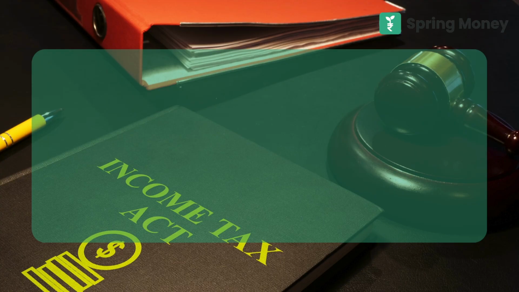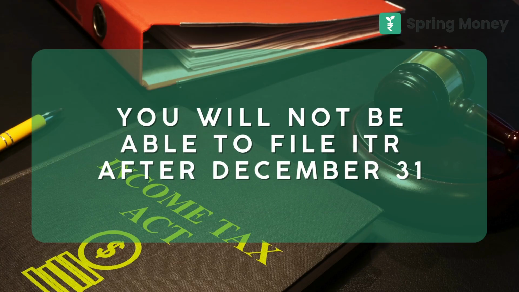If you are an individual to whom audit is not applicable, then the last date to file your income tax return is 31st July for the year ended on 31st March. After that also you can file the return with a penalty up to 31st December. But after 31st December you can't file the ITR. The amount of penalty for late filing depends on your income. There are various types of income tax returns, or ITRs, called ITR 1, ITR 2, ITR 3 and so forth.